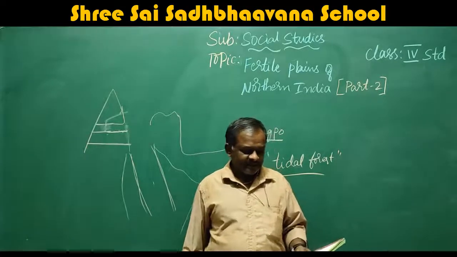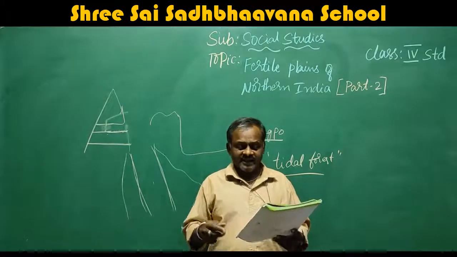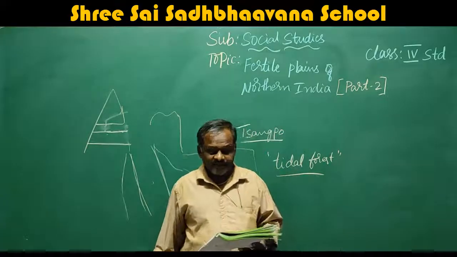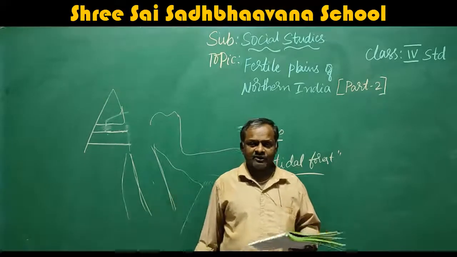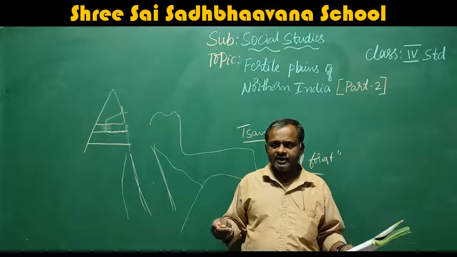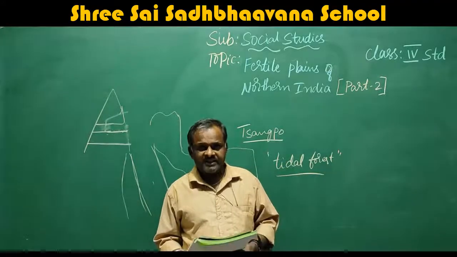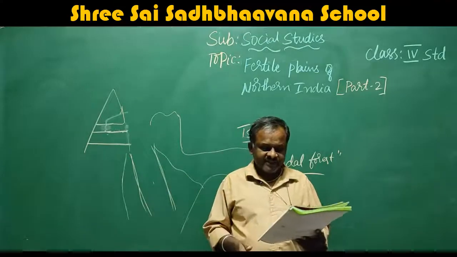The northern plain of our country is a gift of nature. That means it is gifted by nature. It is our responsibility to prevent pollution of the perennial rivers, as these rivers make the region very fertile and productive. That means this region is very important. We have to protect it, as it gives the food supplies to our country. Yes, here they have given.